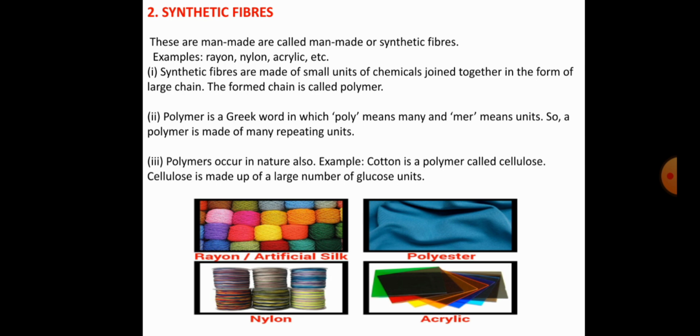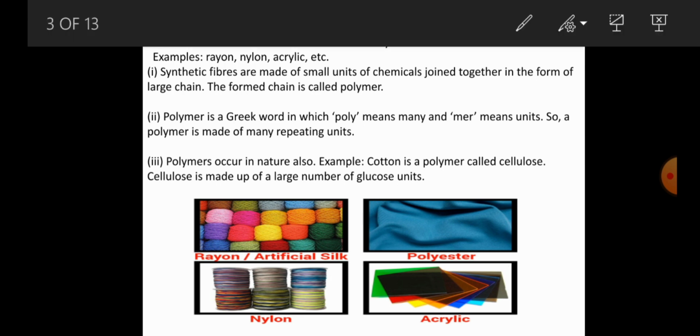Examples of synthetic fibers are rayon, polyester, nylon, acrylic, and some other fibers also. Each and every type of synthetic fiber has particular characteristic features and performs particular functions, and where we use them also differs. You have to know one by one.